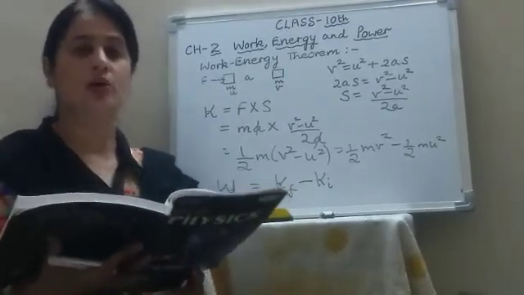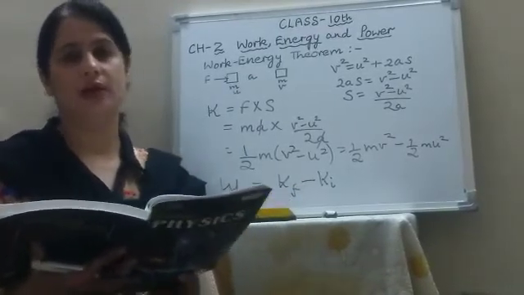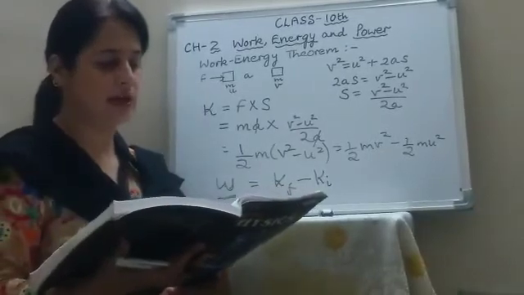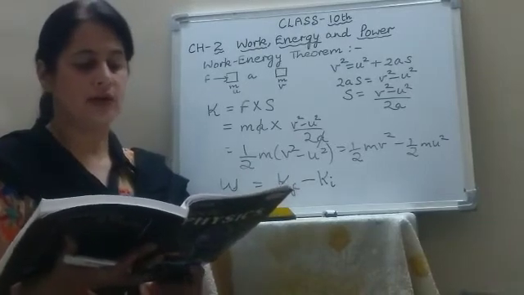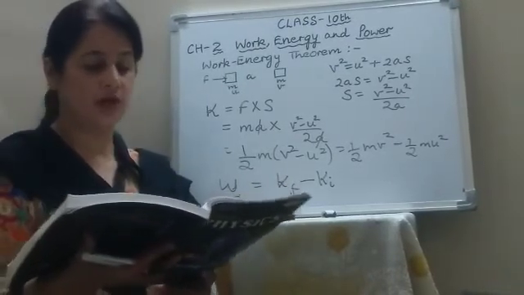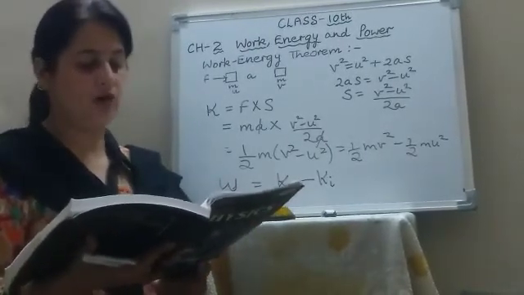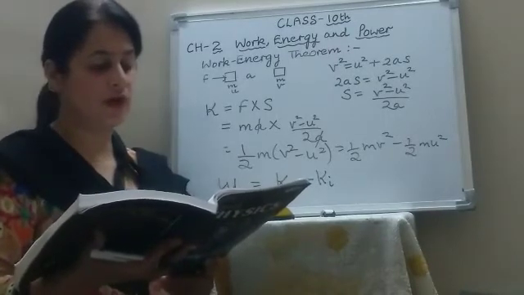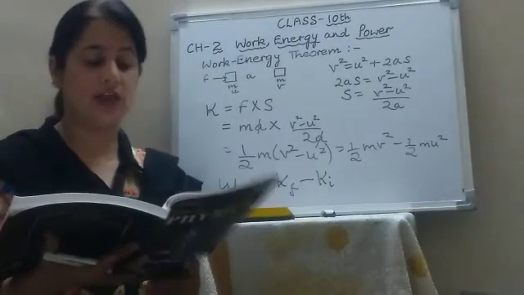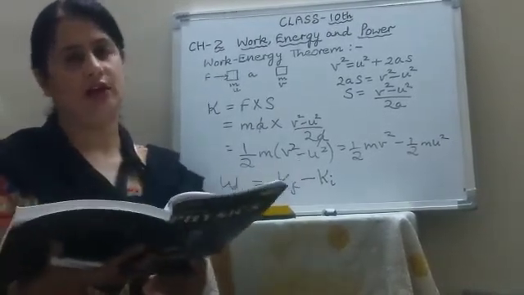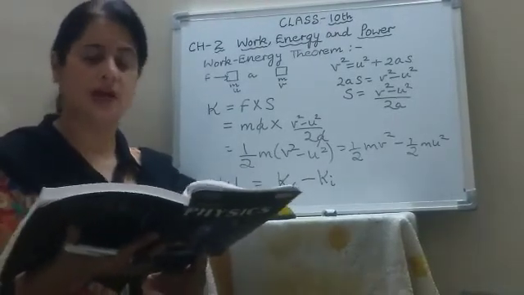A molecule of monatomic gas also has translational kinetic energy. Now the second is rotational kinetic energy. If a body rotates about an axis, then the energy possessed by it is known as rotational kinetic energy. Like a spinning top, a rotating wheel, a rotating fan, the earth rotating on its own axis, they all have rotational kinetic energy. And the atoms of a moving diatomic molecule also have rotational kinetic energy in addition to translational kinetic energy. So a body at one time can have two or more of these kinds of kinetic energy.